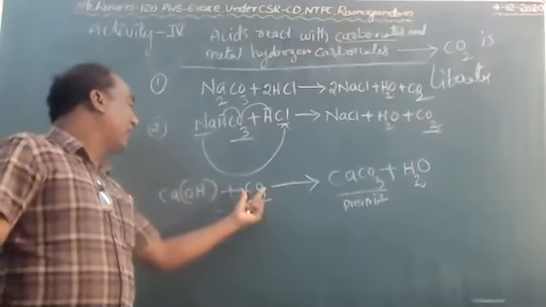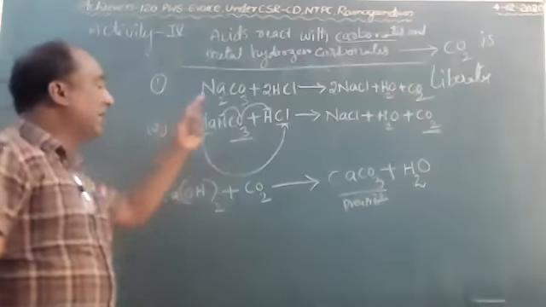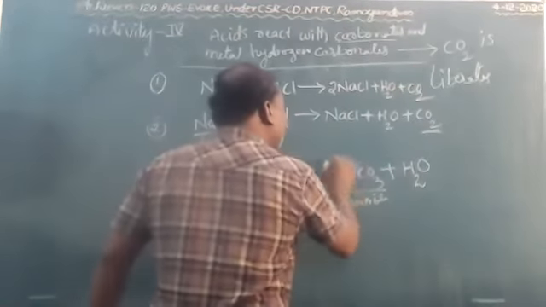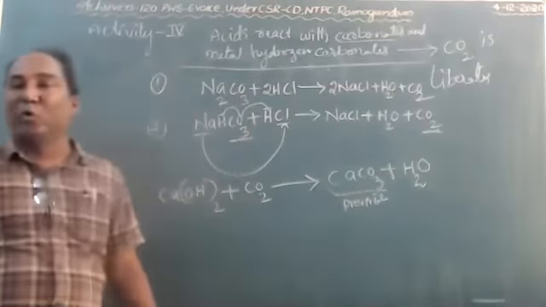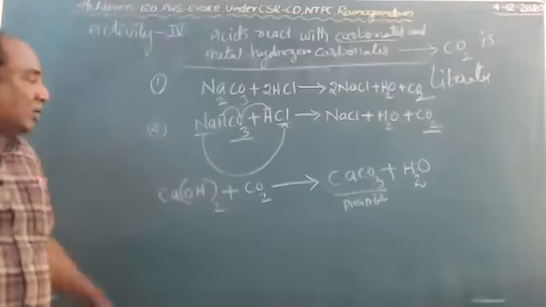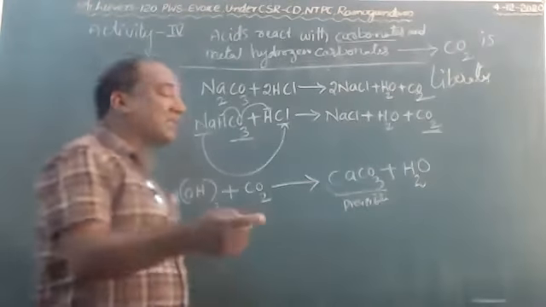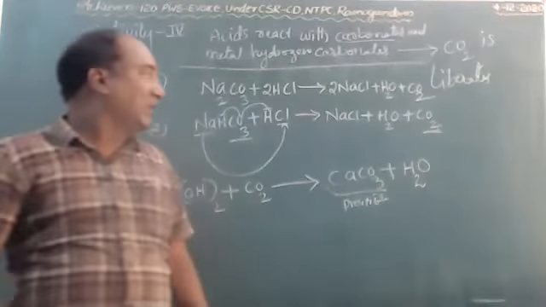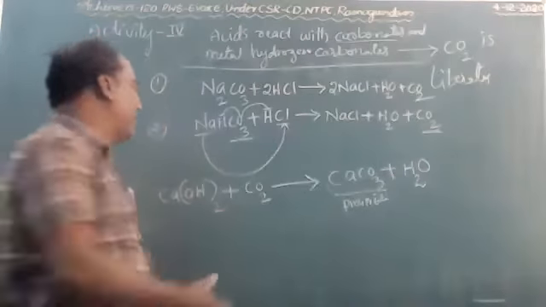So on passing carbon dioxide through the lime water, it turns milky white, that is calcium carbonate. Calcium carbonate is formed. So still we have to pass excess carbon dioxide through this.